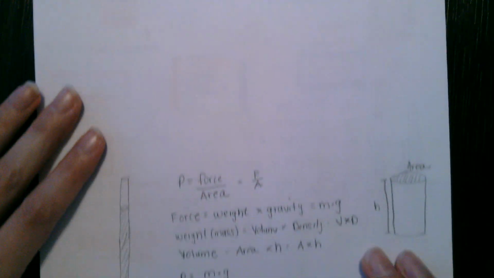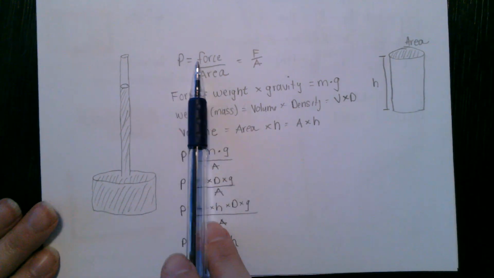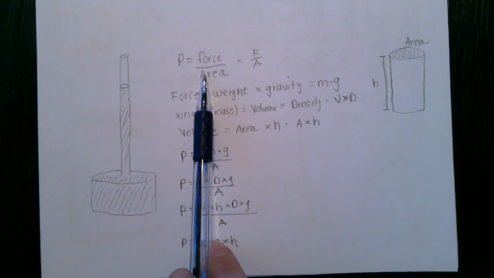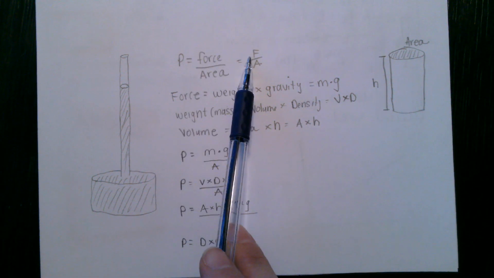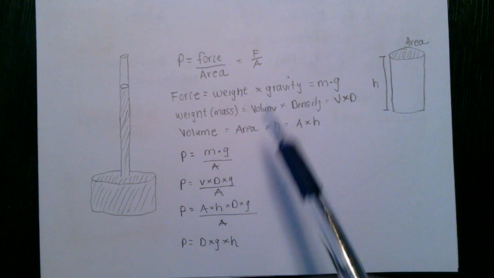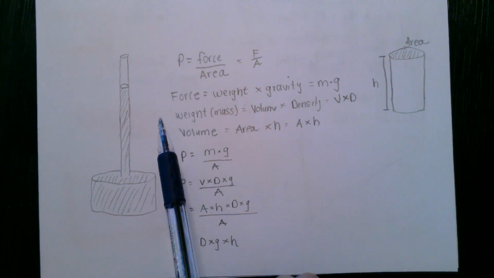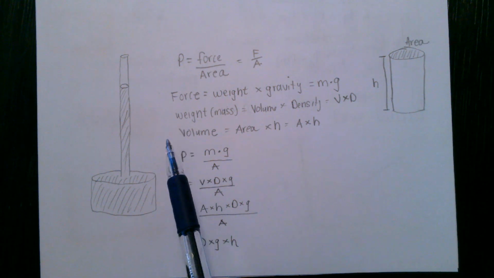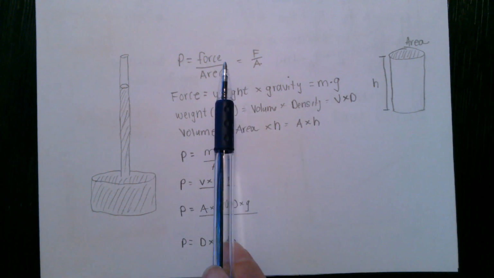Okay, so I'm going to go back up. Let's go down here for now. So pressure is defined as a force over an area, or F over A. So you can think of a force as like a push or a pull, and then area is area. So you can think of the pressure of a gas as collision of gas particles with the container they're in or with each other. So force comes from collisions.